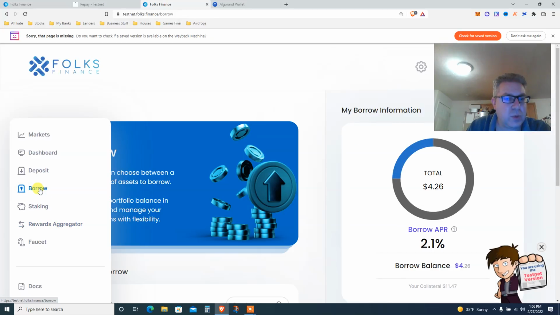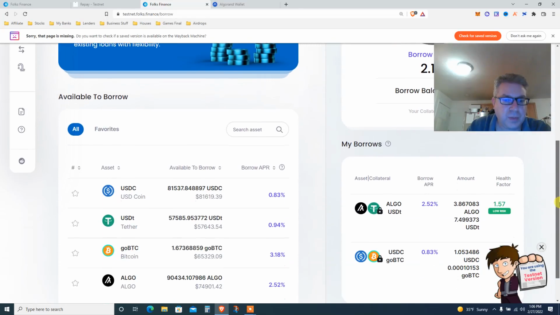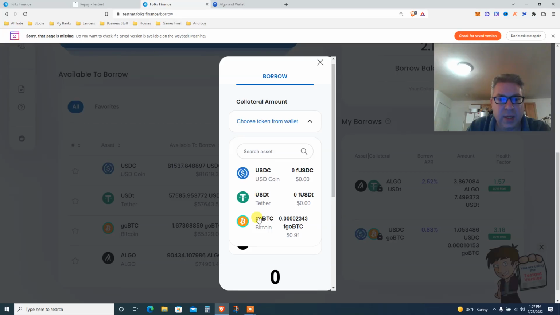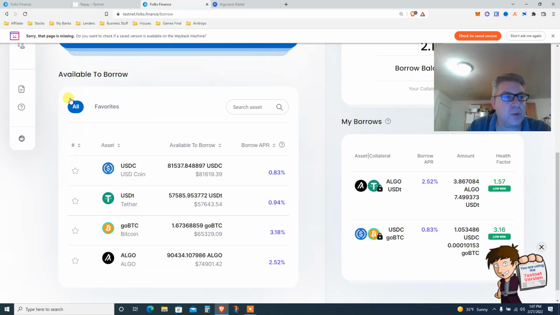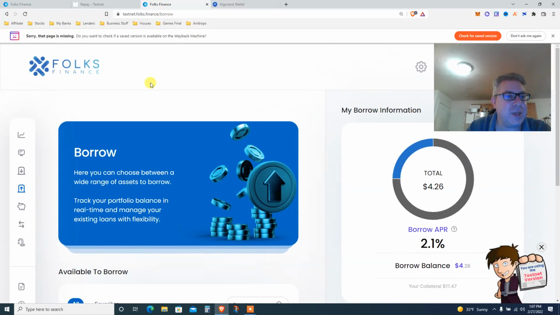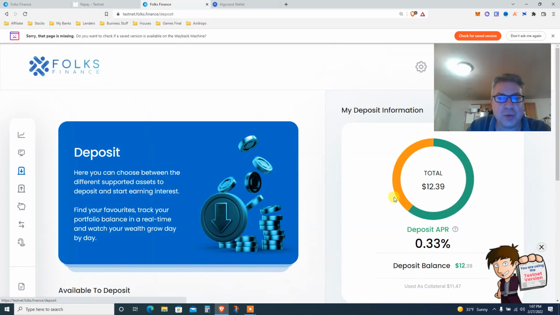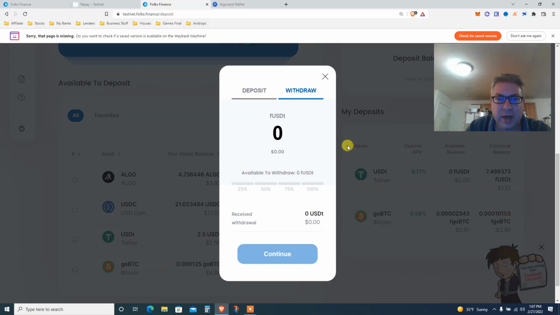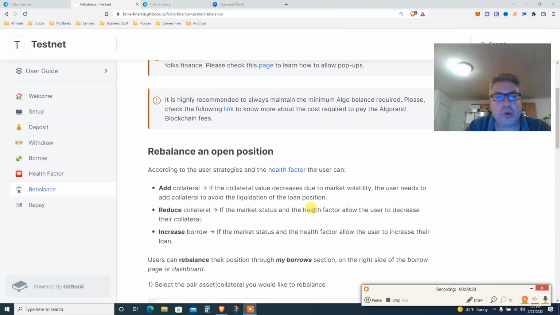But now you're gonna do 2 more steps. You're gonna go to the borrow tab, and remember that we borrowed this one. Let me see what we're doing. Remember, not borrow, go to the deposit. Yeah, you can read the instruction. Go to the deposit, and we have this one. You're gonna withdraw just a little bit. Let me make sure everything is right. We need to do 2 more steps, and I think I know everything, but I don't. So you go back to the guide, and you gotta do rebalance, then repay.